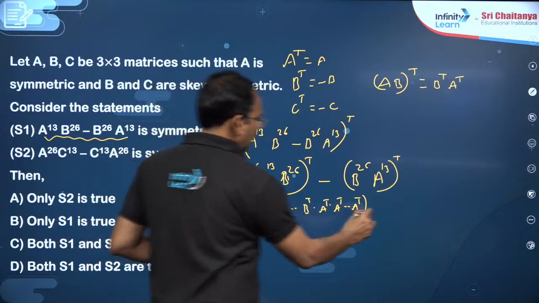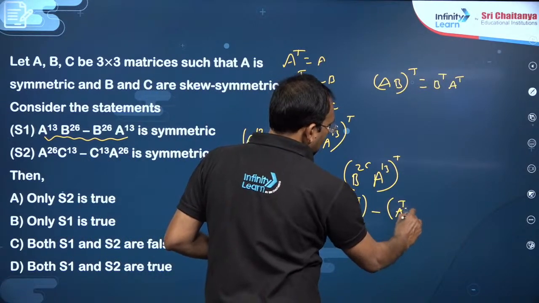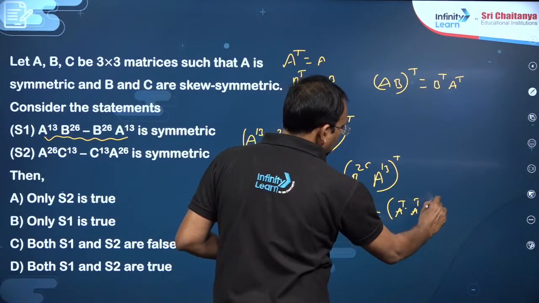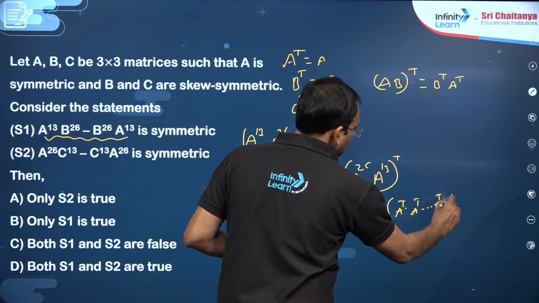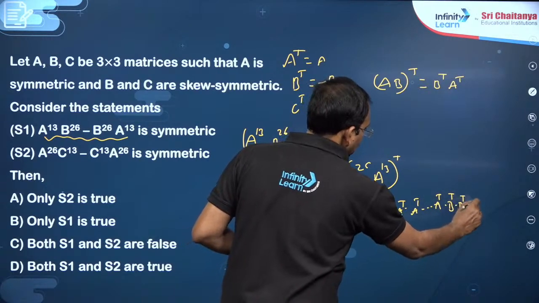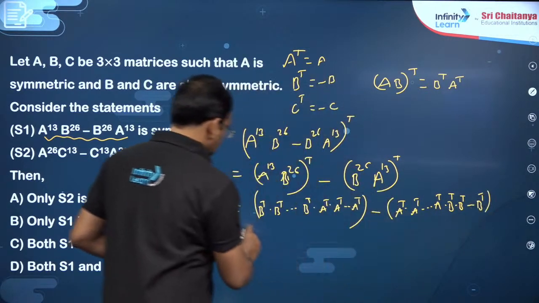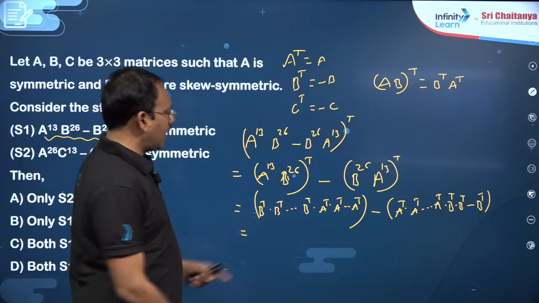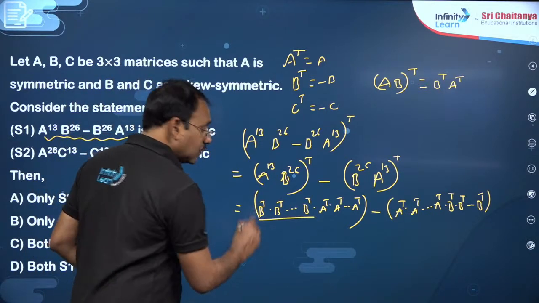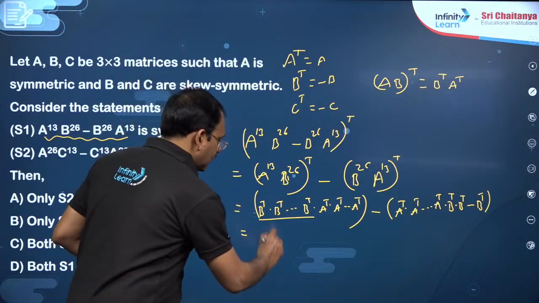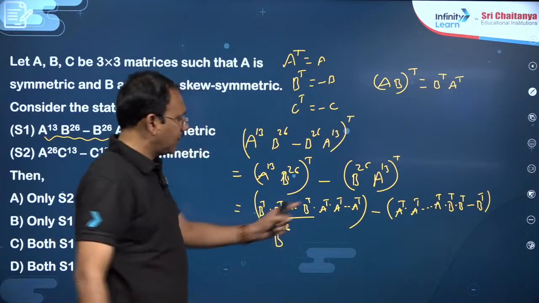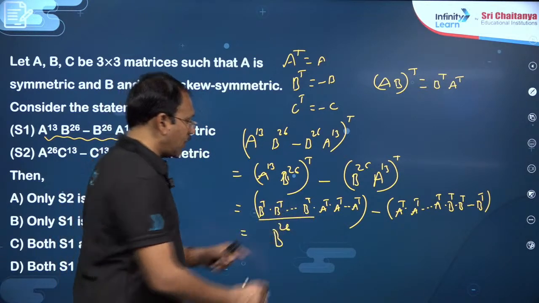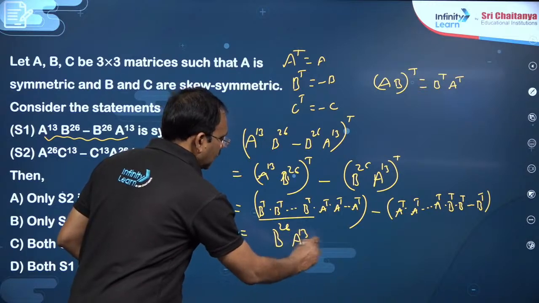Minus the same here, A transpose 13 times into B transpose 26 times. B transpose will become minus B, 26 times. This becomes an even number of times, so this is B power 26, and A transpose is A itself, so A power 13.